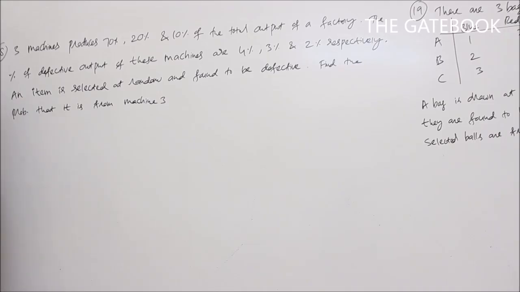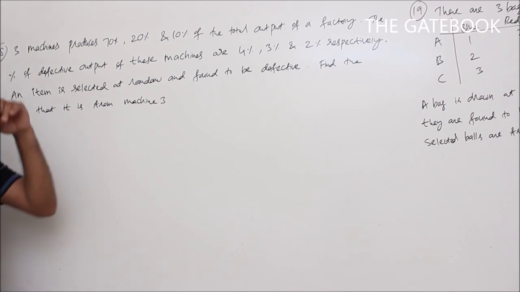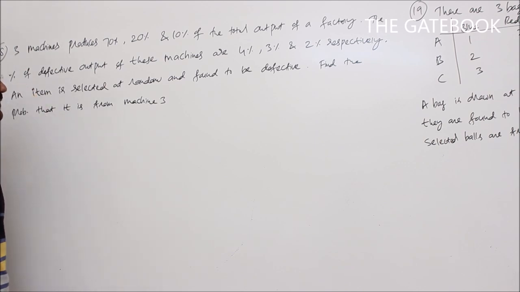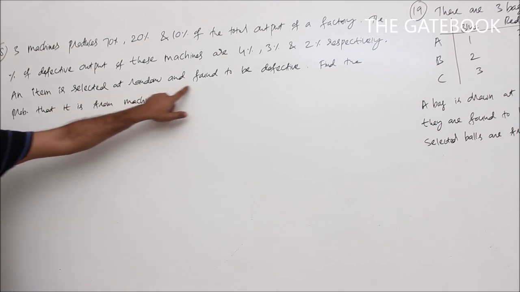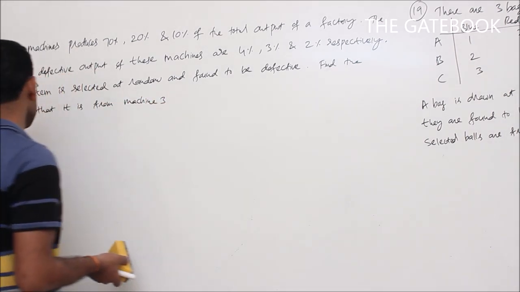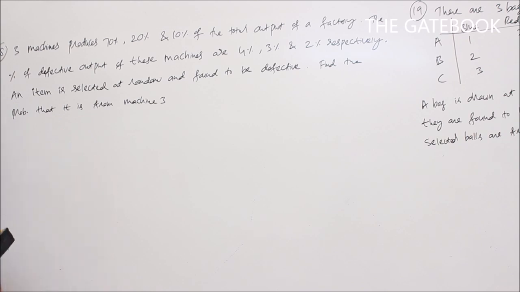Now we will do problems on Bayes theorem. Three machines produce 70%, 20% and 10% of the total output of a factory. The percentages of defective output of these machines are 4%, 3% and 2% respectively. An item is selected at random and found to be defective. Find the probability that it is from machine 3. An item is found to be defective. Find the probability that it is from machine 3.